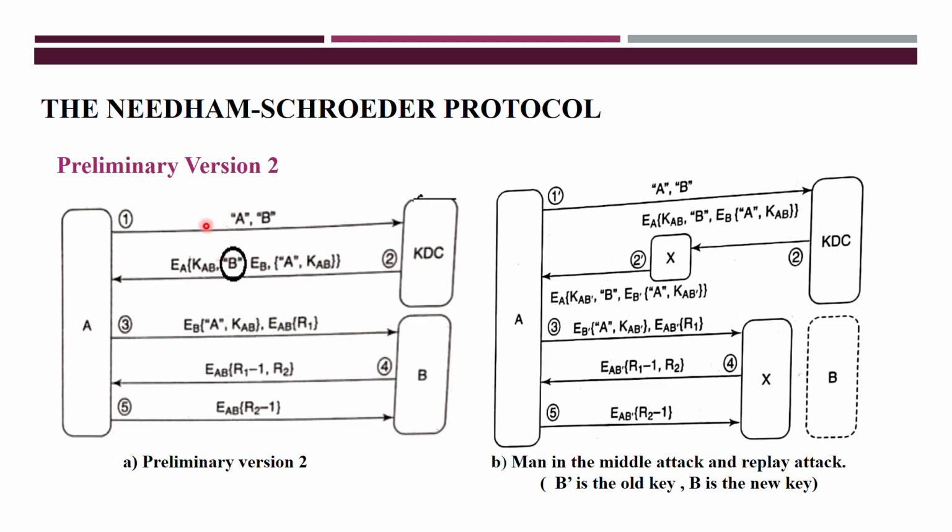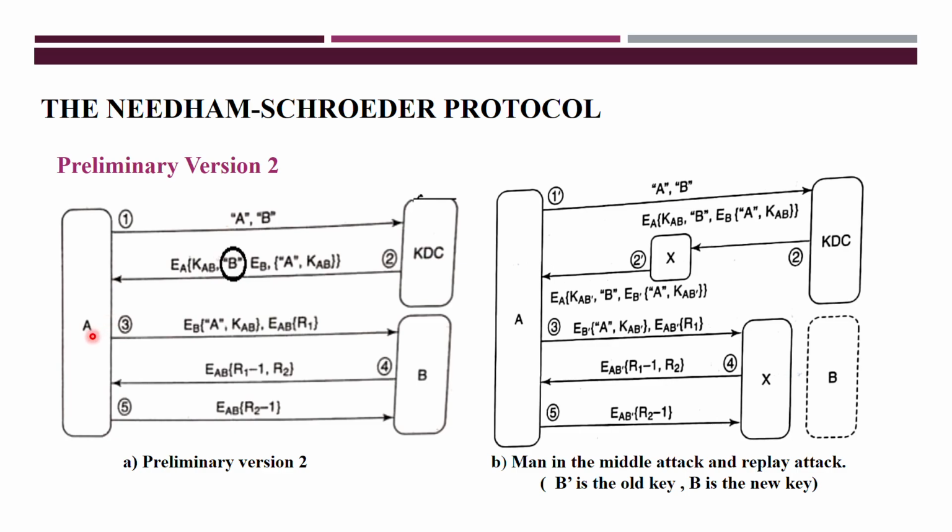In message 1 it seems the same, A's identification and B's identification, but in the second message, whatever KDC replies, in that reply you are adding one extra thing, that is the identification of B also. The identification of A is there, but you are not sending the identification of B in the preliminary version. Because of that only you face the problem. That's why here you are adding one extra item, the identification of B.